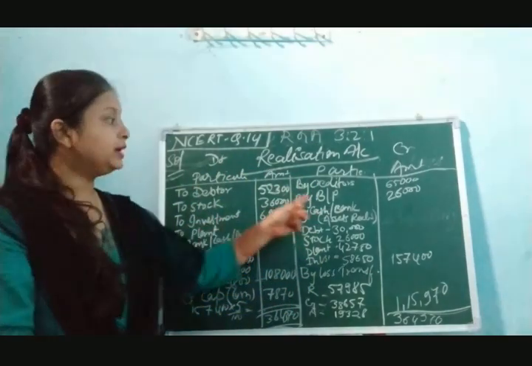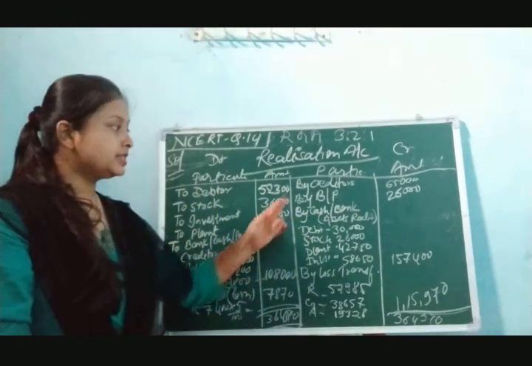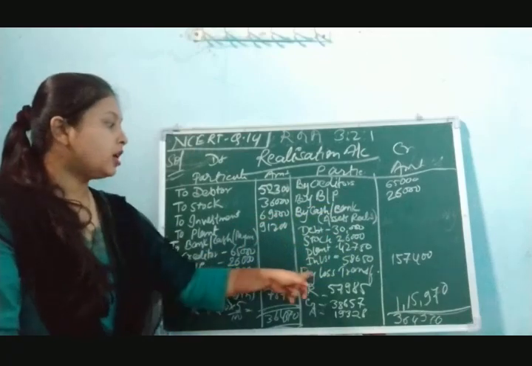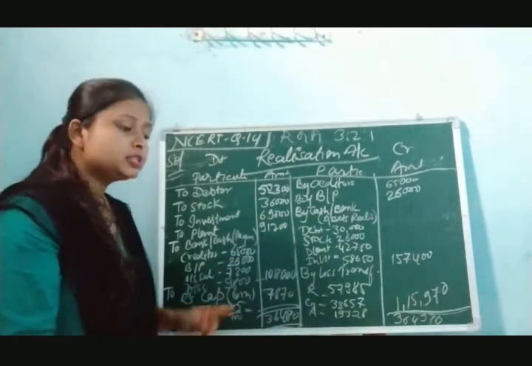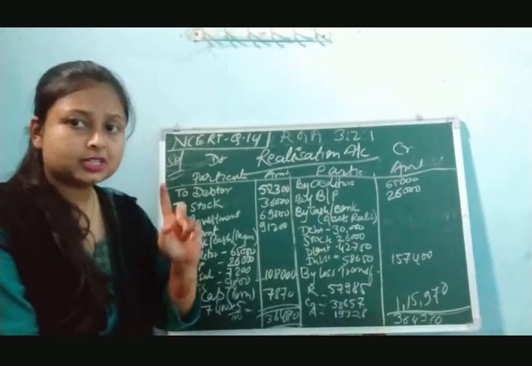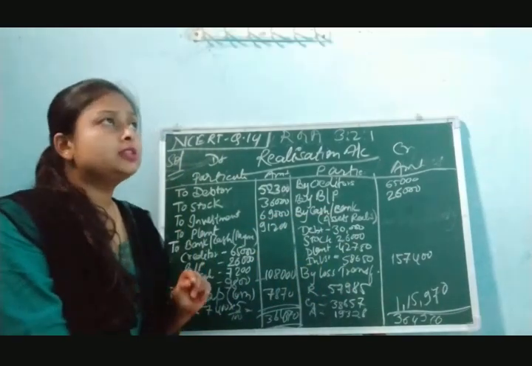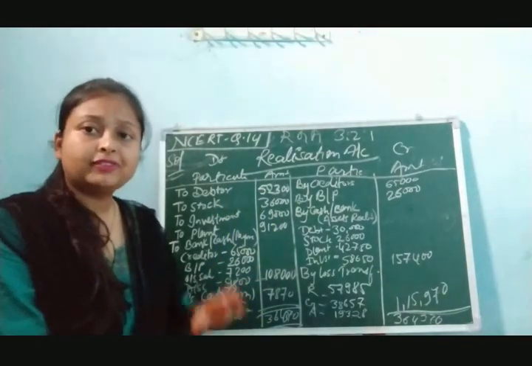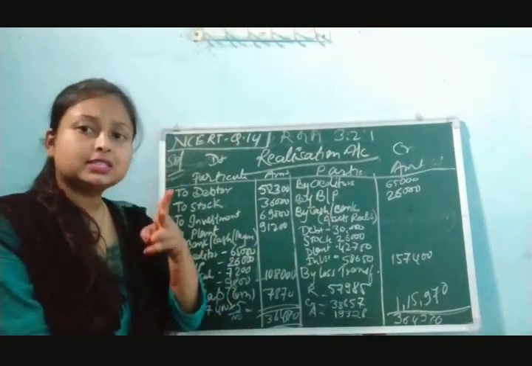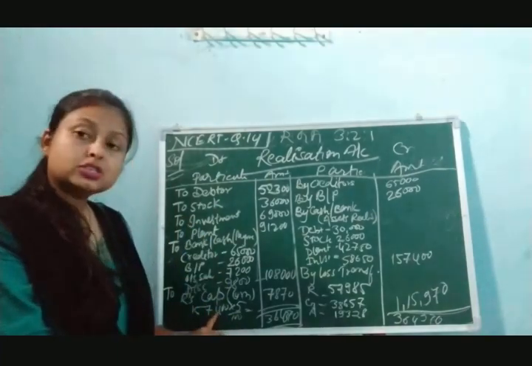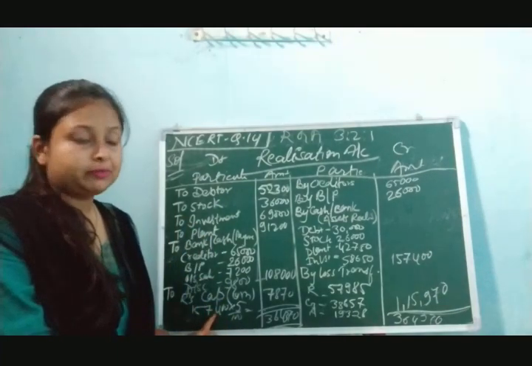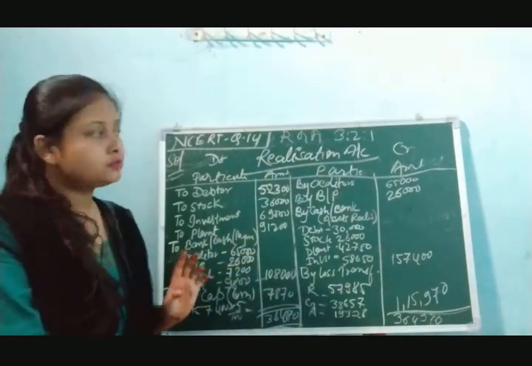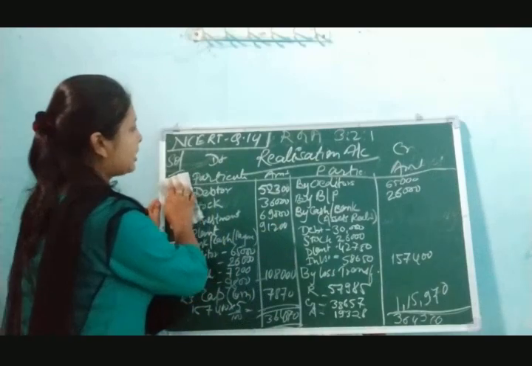Okay, that is how we have made the divisions of assets and liabilities, how we have paid off all the liabilities, how we have realized the assets, and how we have given the commission to Rita. In this question, two realization expenses are given. First is 4,101. Even for the realization expense, we have to provide 5% commission to Rita also. In such cases, the realization expense is included in Rita's capital amount only, that 5% commission. So we need not pay a separate amount for realization. Okay, now we are going to make the partners' capital account.